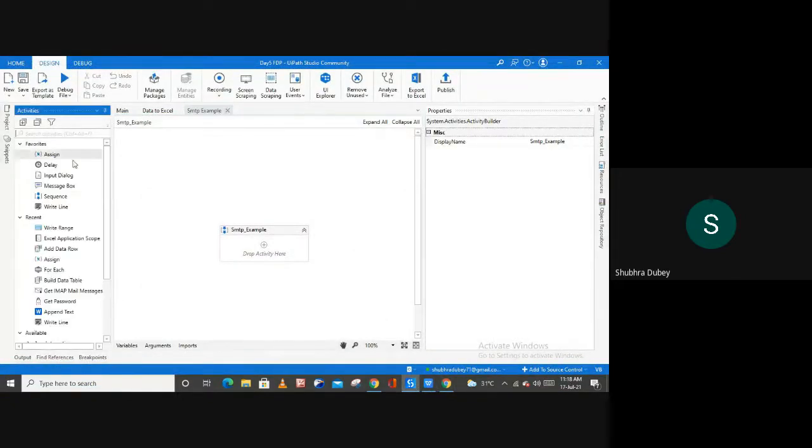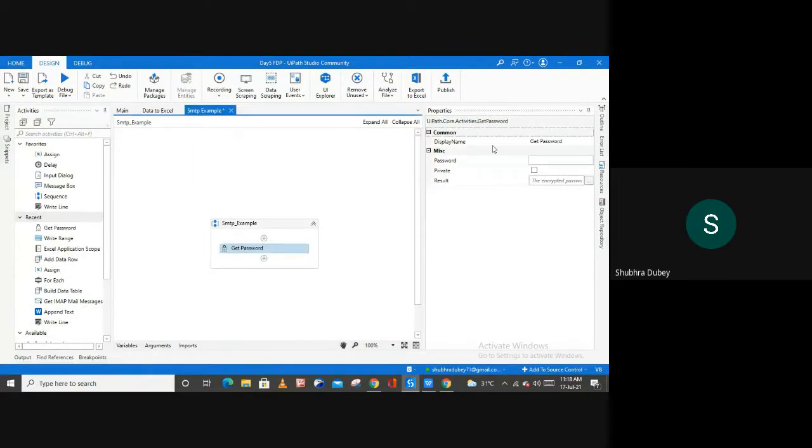So the very first activity is get password activity, in which I'm going to store my password. To store your password, type your password here, and then store it in a variable, again PWD, right? To store your password.